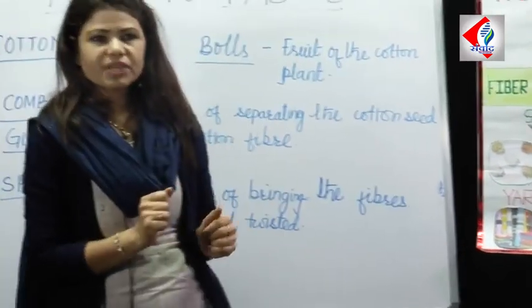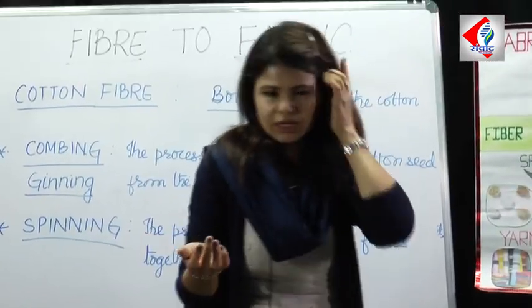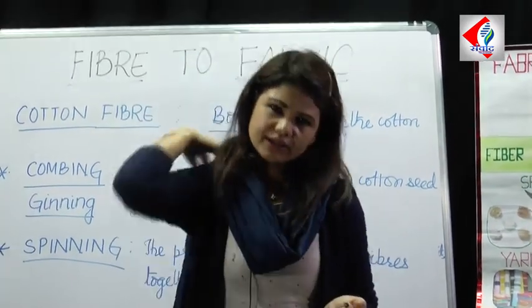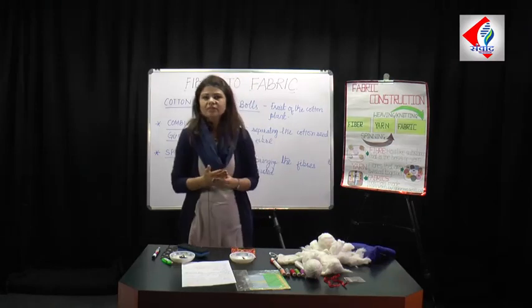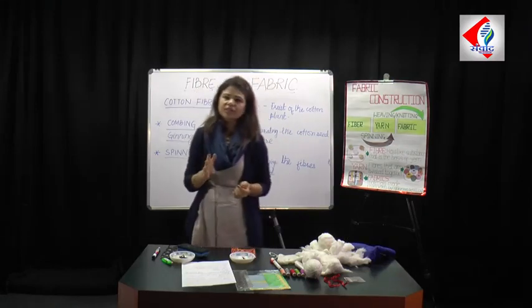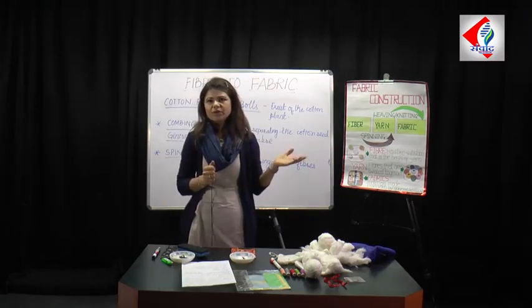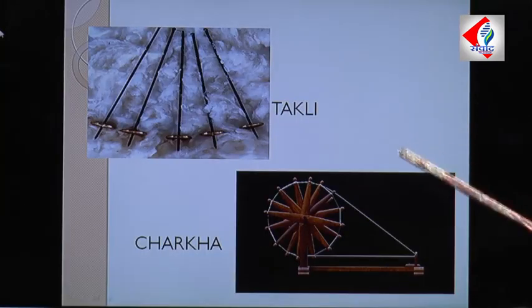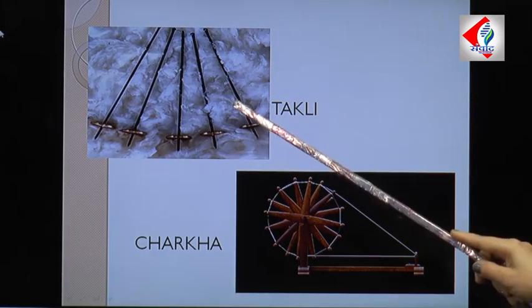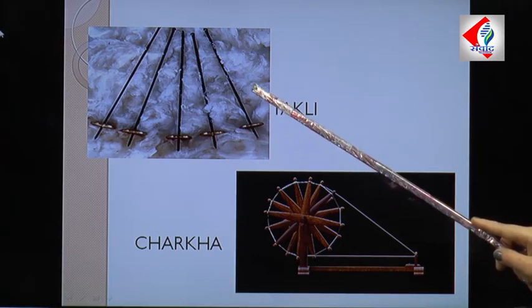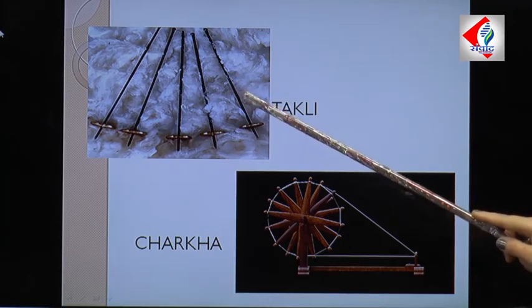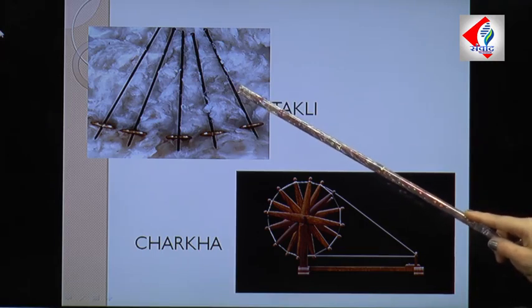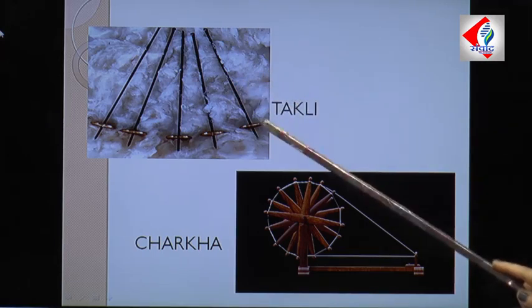So this was on a very small scale, just an experiment for you all. Now on a larger scale, earlier this spinning process was carried out by a handheld device called a takli, and I'm going to show you that takli. In the picture you can see the takli, the handheld device used for spinning the fiber to make yarn. This was earlier used to make yarn from the fiber.